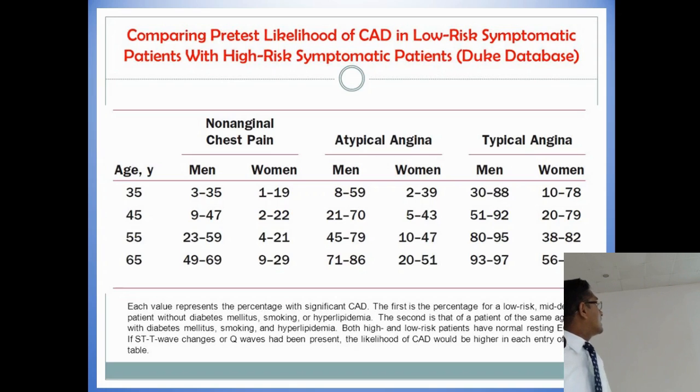Here, on the left side, for men under age 35 they have given two numbers, 3 and 35. 3 is for patients without risk factors, and 35 is for patients with risk factors. That means if a 35-year-old patient comes with non-anginal chest pain with diabetes and hyperlipidemia, or diabetes only, the patient has a 35% chance of having coronary vascular disease.